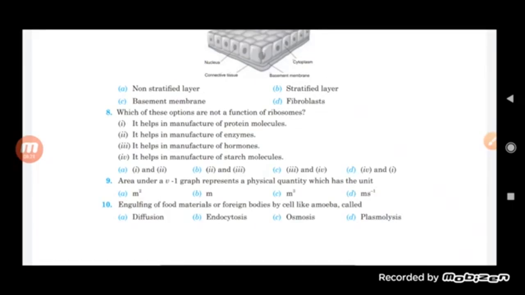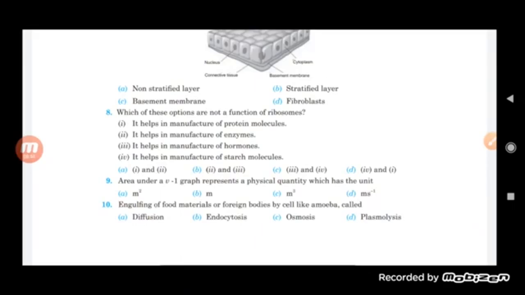So one of the functions of the ribosome is to help in the manufacture of protein.